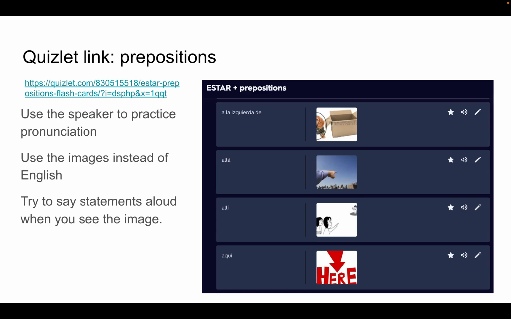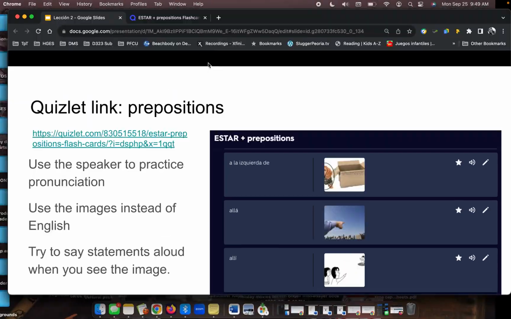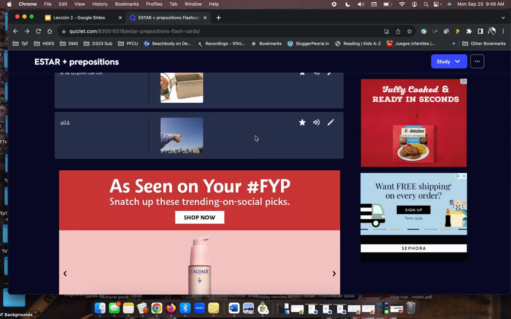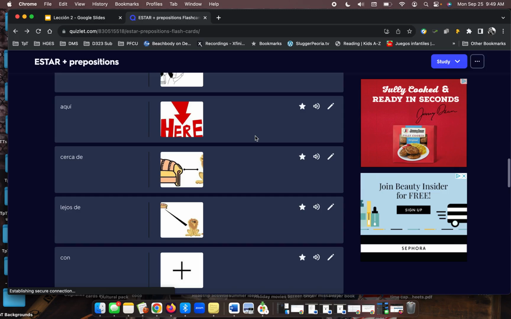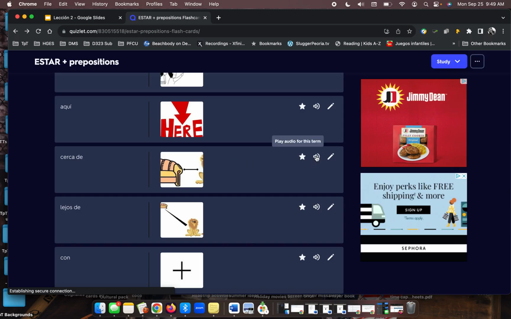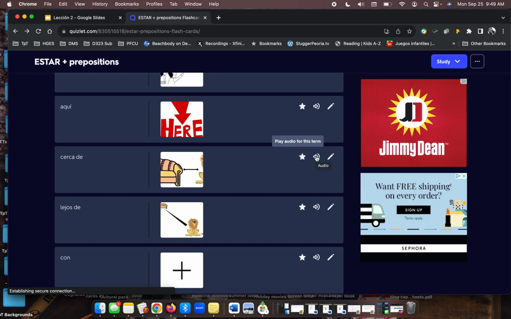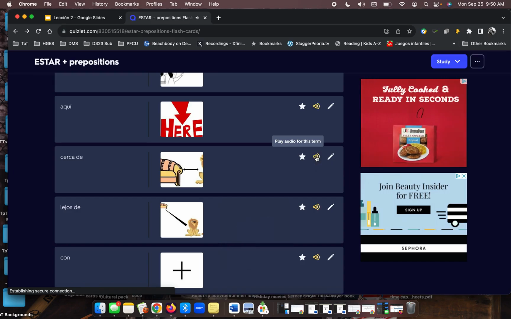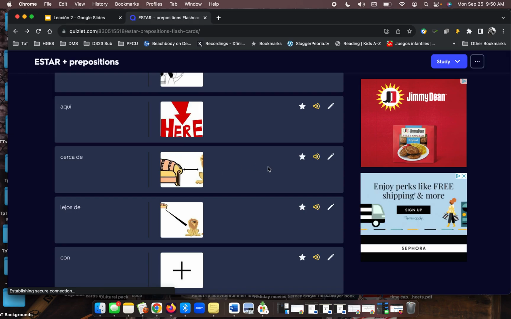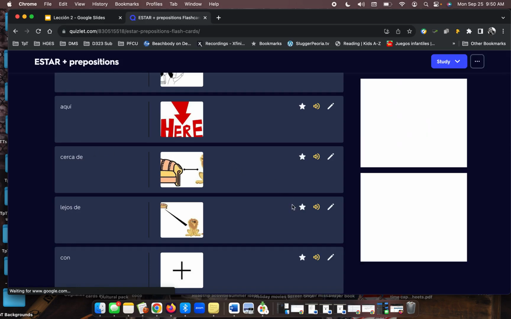So, again, if you're on Quizlet and you use the cards, then you can just press the button. Cerca de. And again, you don't have to use the lion and the couch. You can make it anything that you want, but it's a good option to have in order to practice and listen and practice your pronunciation. So let me know if you have any questions about the verb estar.